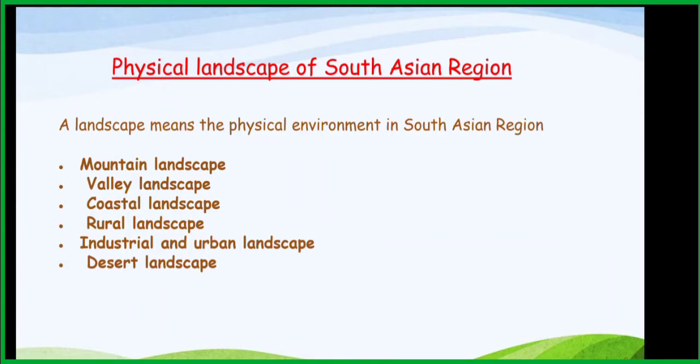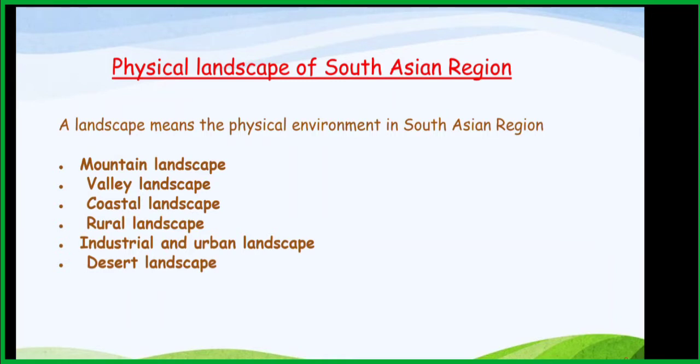Even though Sri Lanka is a small country, with an area of 65,610 square kilometers, within that small country we can see different landscapes. So just imagine the South Asian region.